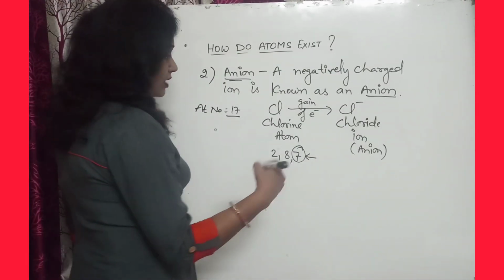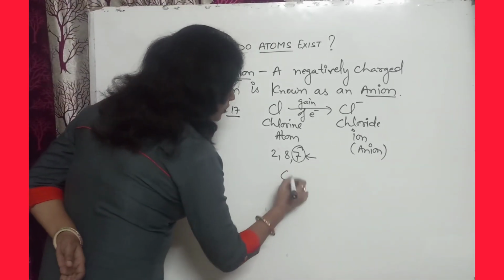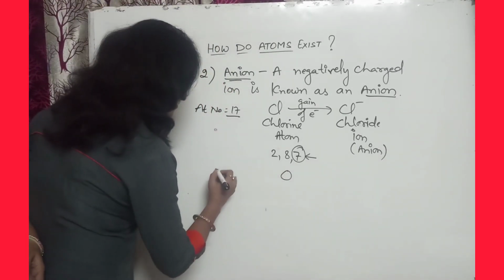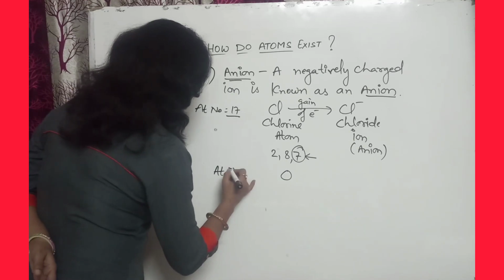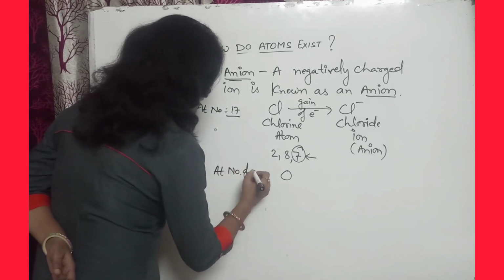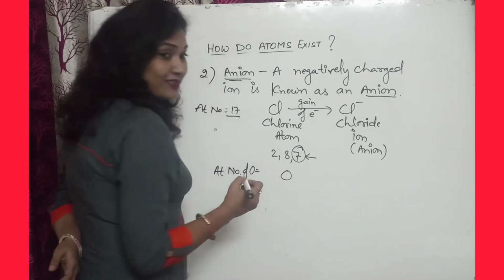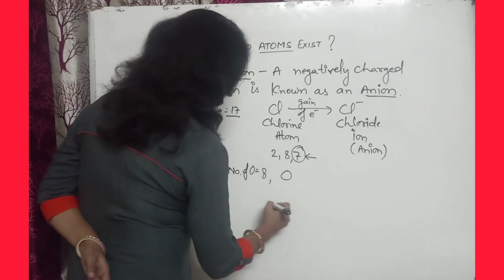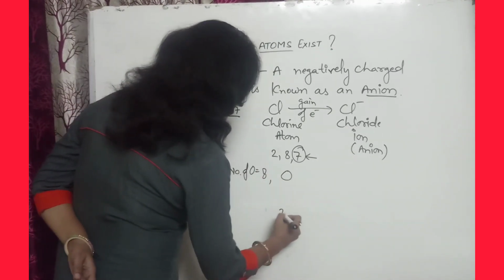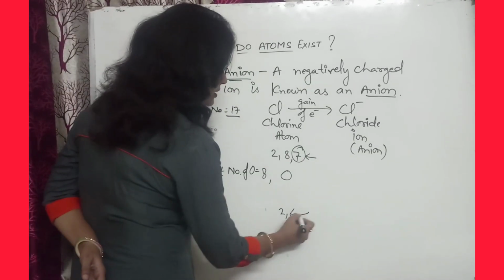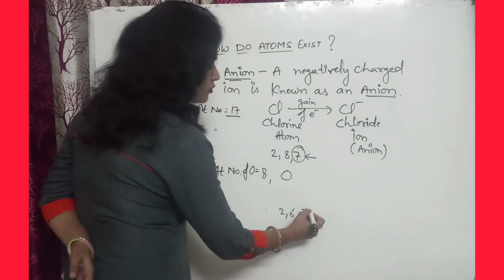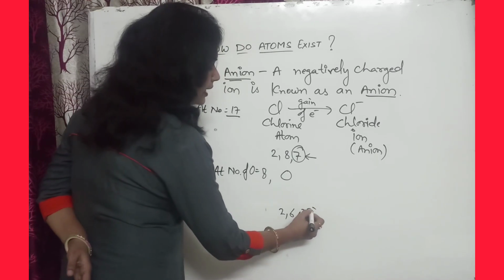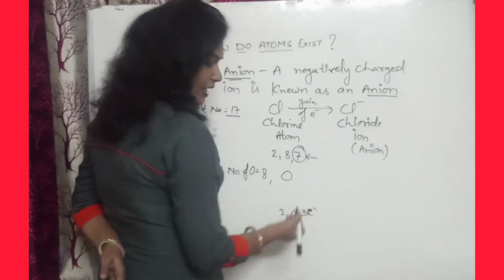We can take another example, oxygen. What is the atomic number of oxygen? The atomic number of oxygen is 8. So you can write the electronic configuration 2 and 6. It means it needs 2 more electrons to complete its octet, that is 8 electrons.